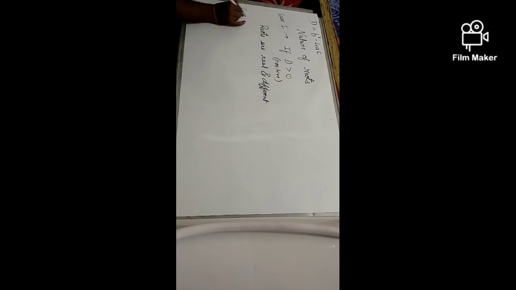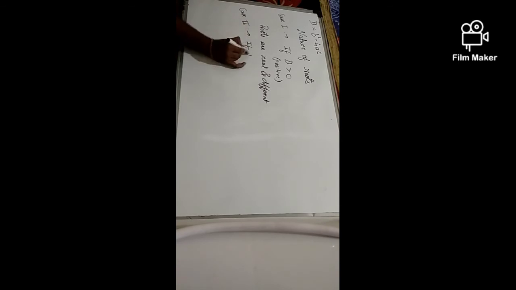Okay, if the value of d is greater than 0, then the roots are real and different. Now comes case second. What does case second say? If d is equal to 0, then it means that it is neither positive nor negative.